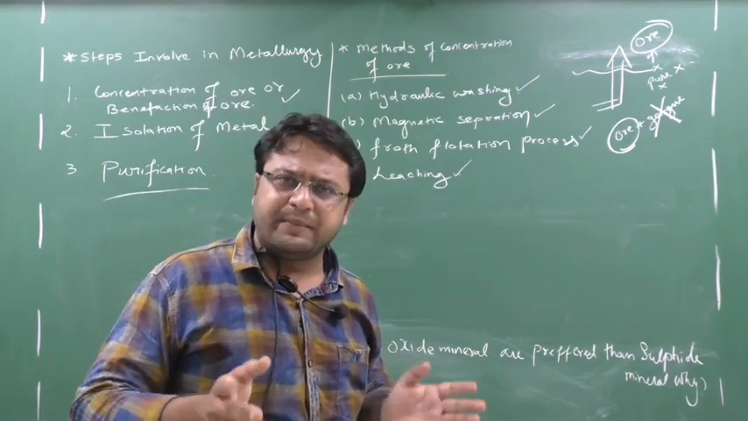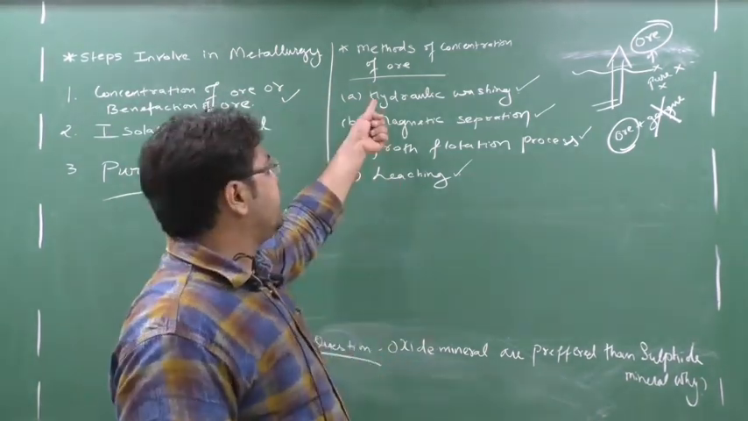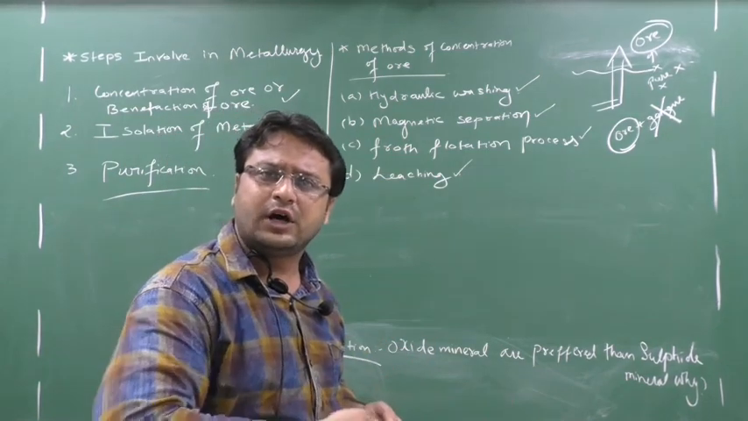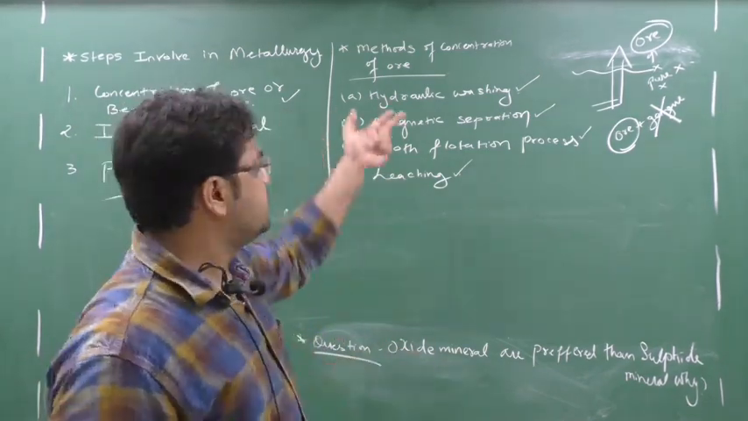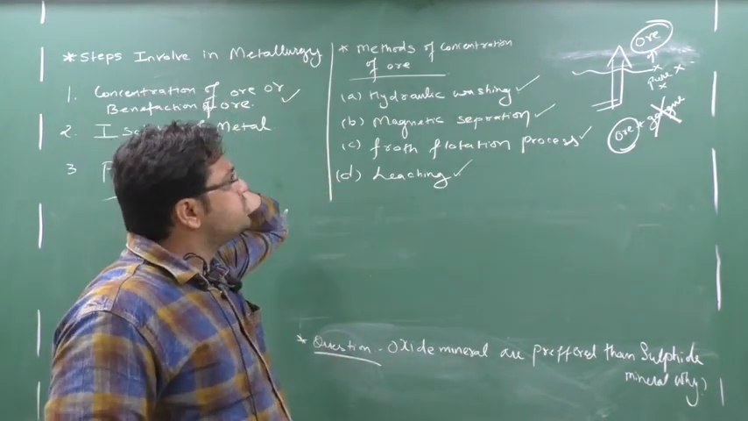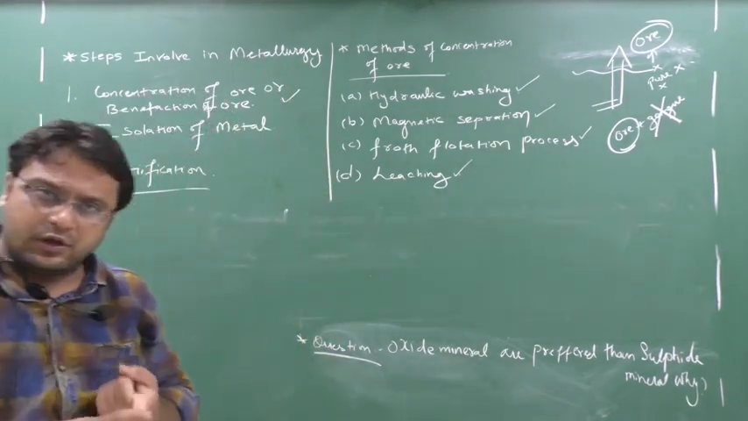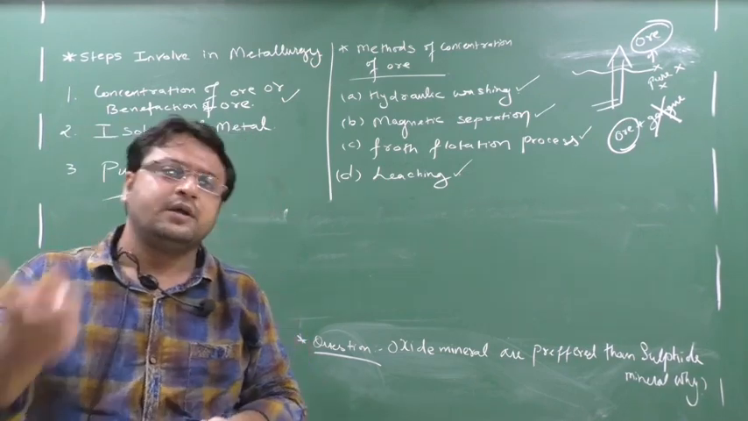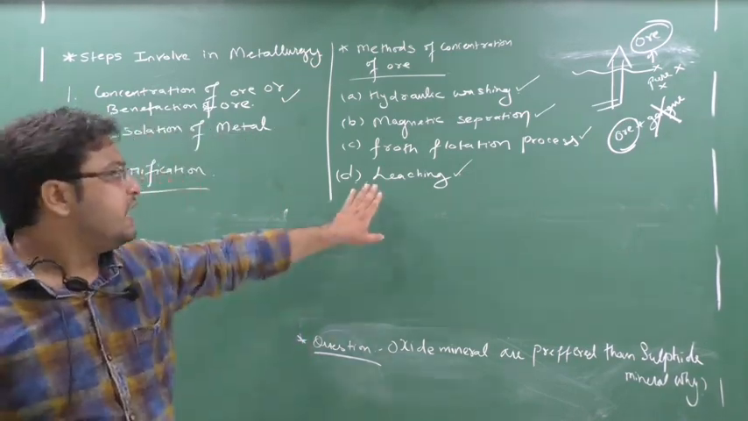For example, this hydraulic washing is very simple. I can apply it to most ores. Hydraulic washing means simply, as the name indicates, washing with water. Just now I will tell you, it's very simple. Clear this part? So what are the methods of concentration of ore? There are 4 methods: hydraulic washing, magnetic separation, then we have the froth flotation process and leaching.